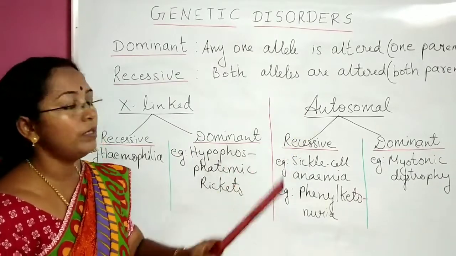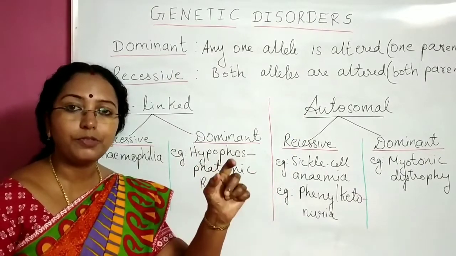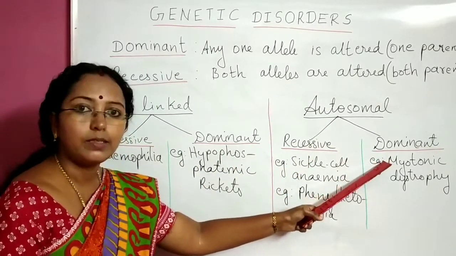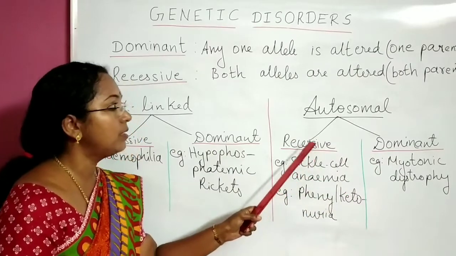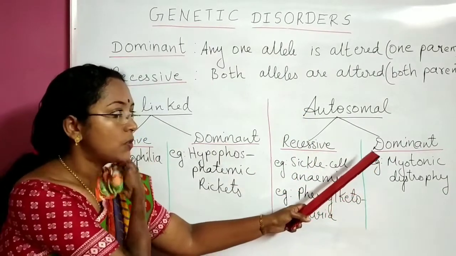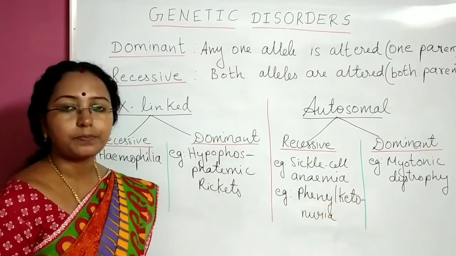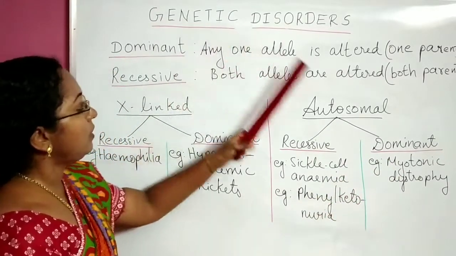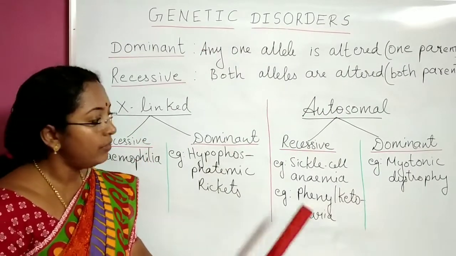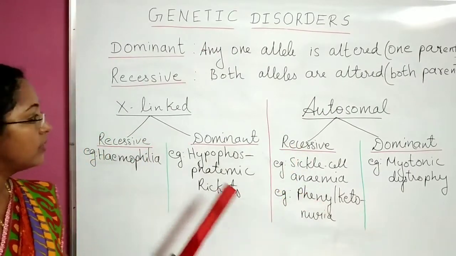Similarly, for autosomal disorders, if any of those autosomes is affected, it can be recessive or dominant. If both the alleles are affected, it is autosomal recessive. If only one allele is affected, it is an autosomal dominant disorder. So accordingly, genetic disorders can be of different categories, and I have listed here some examples.